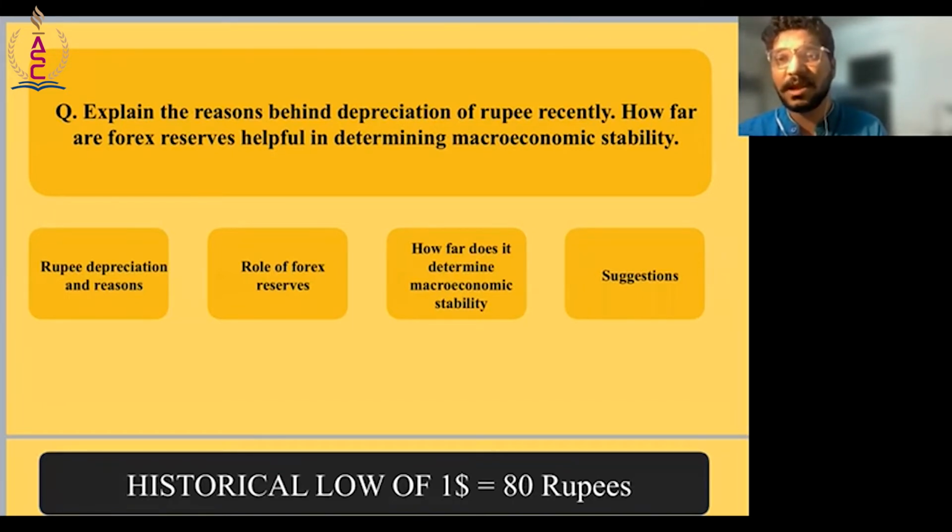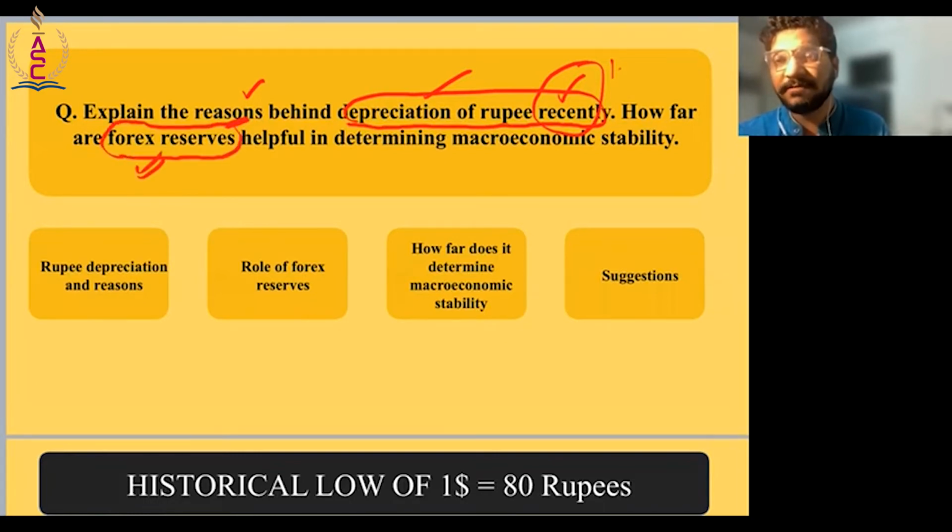Now explain the reasons behind the recent depreciation of rupee, right? So depreciation of rupee. Now we need to state what are the possible reasons. And since it has occurred recently, you need to come up with the most relevant reason first, and then you can state other reasons as well. Now, how far are the Forex reserves helpful in determining macroeconomic stability? So now you need to highlight the effect of Forex reserves, right? Now, what is the role that needs to be highlighted, and how far does it determine the macro?